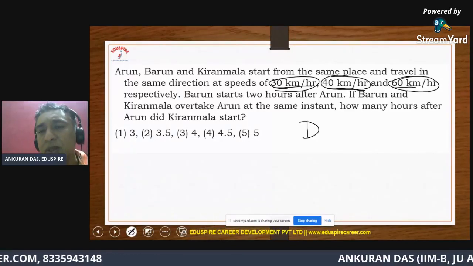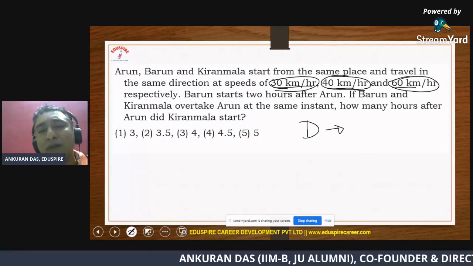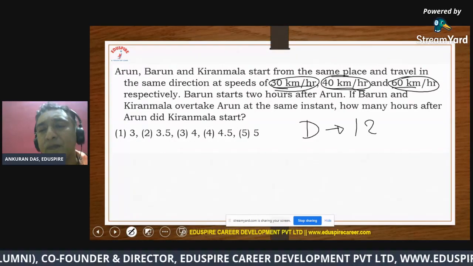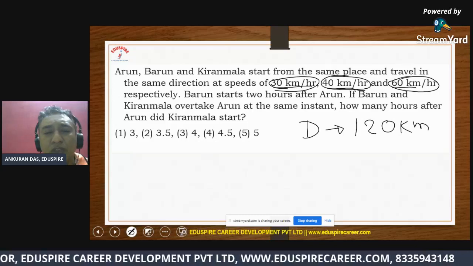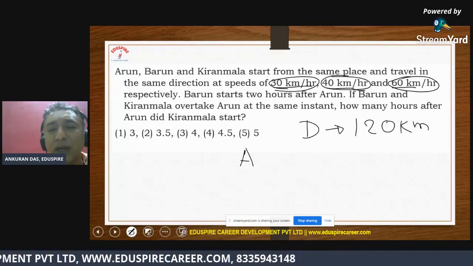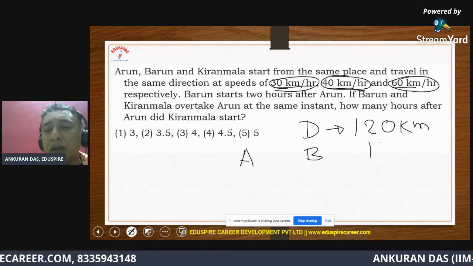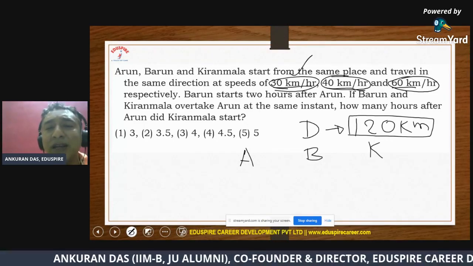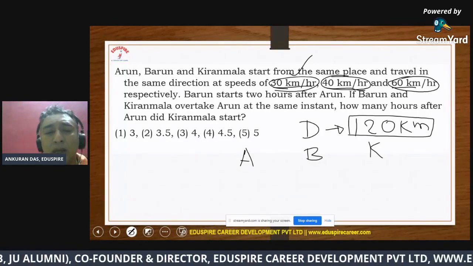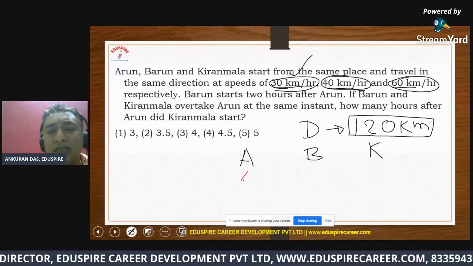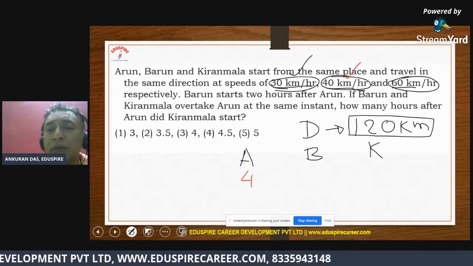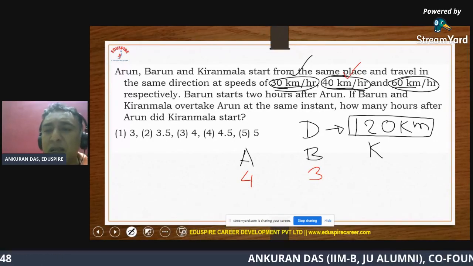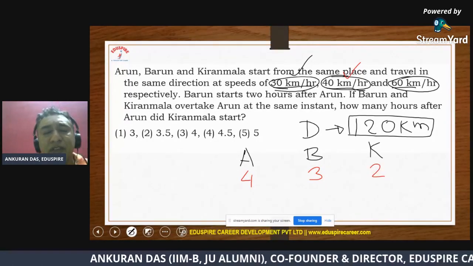So if you see out here, if I take the LCM of 30, 40, and 60, which is 120 kilometers, right? Now you see how much time do they take separately. To travel a distance of 120 kilometers at the rate of 30 kilometers per hour, this guy will take 4 hours, and B will take 3 hours, that is 120 by 40, and of course K will take 2 hours, that is 120 by 60.